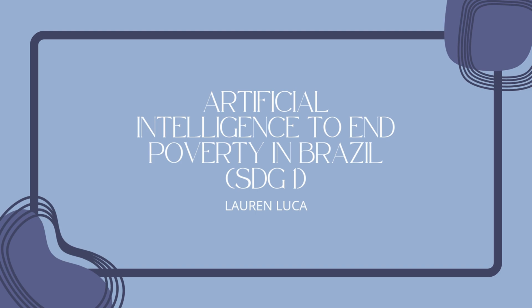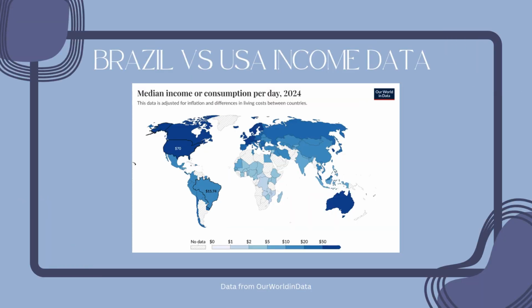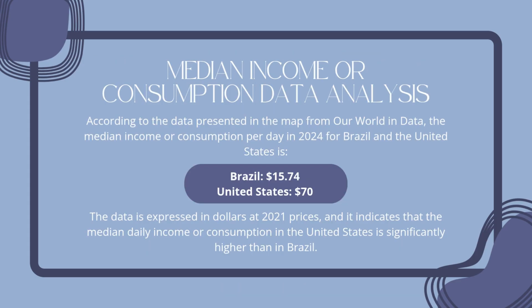Artificial intelligence to end poverty in Brazil, Sustainable Development Goal Number 1. X-Mind chart. Brazil versus USA income data. Median income or consumption data analysis.